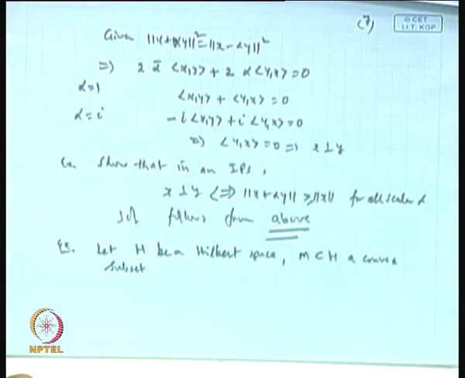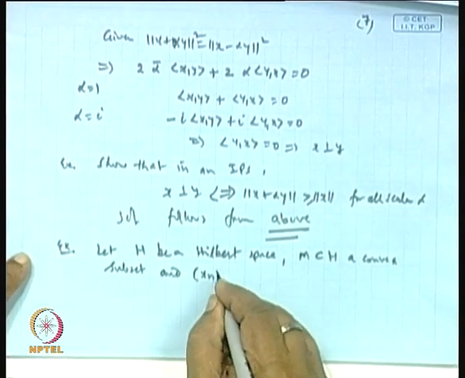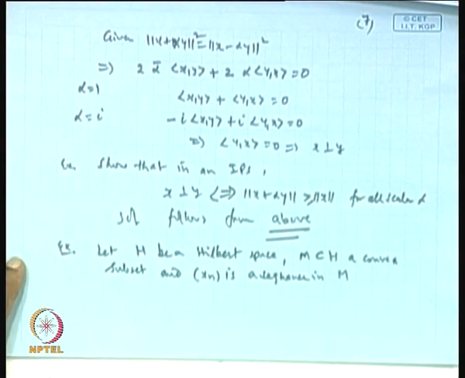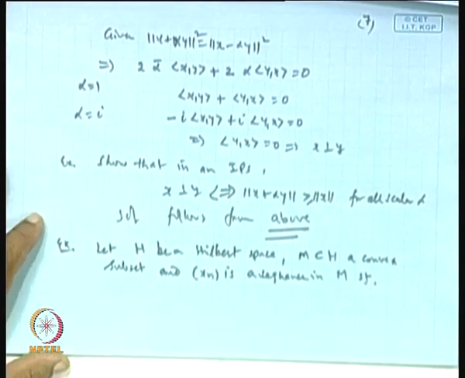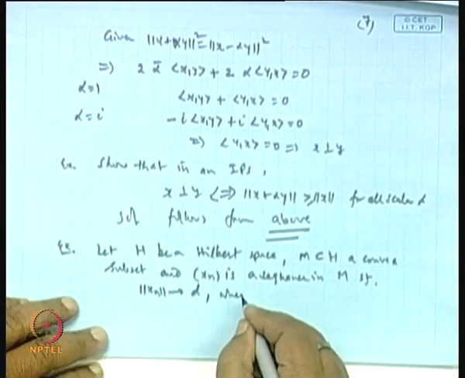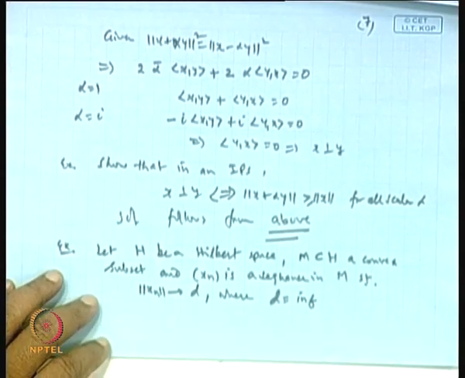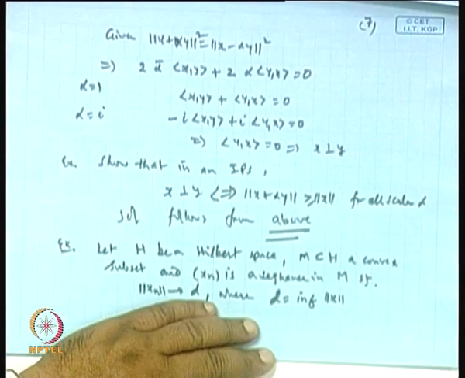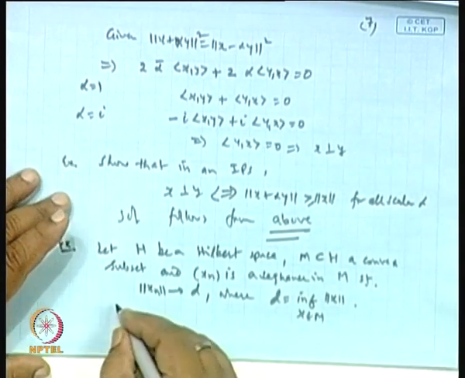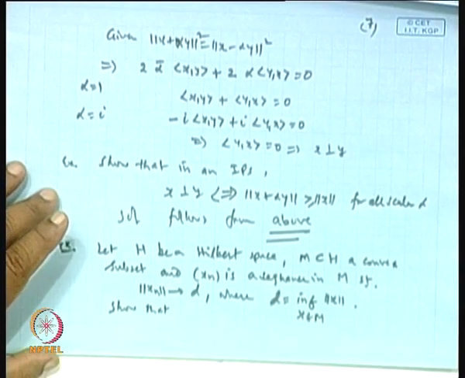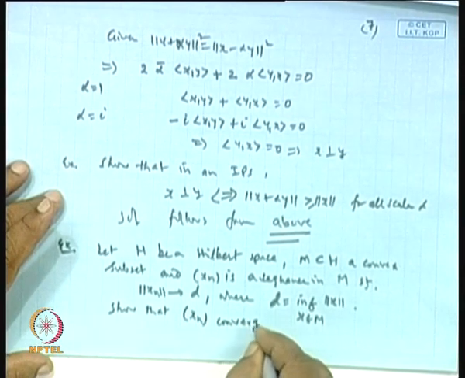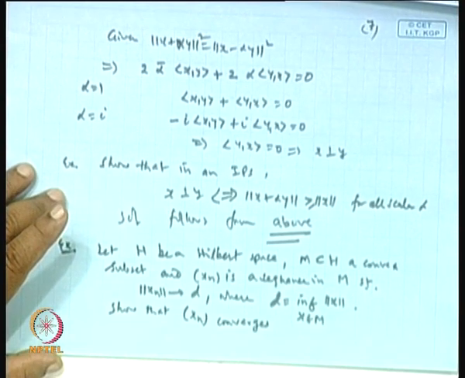Then x n is a sequence in M such that norm of x n goes to D, where D is the infimum of norm x when x belongs to M. Now, so that the sequence x n converges in H.